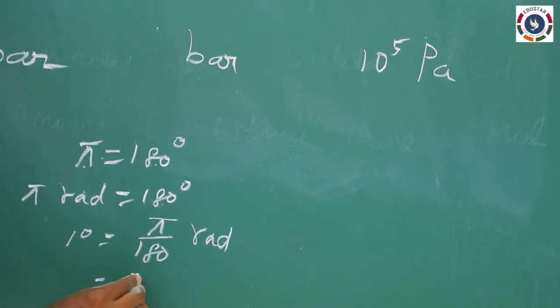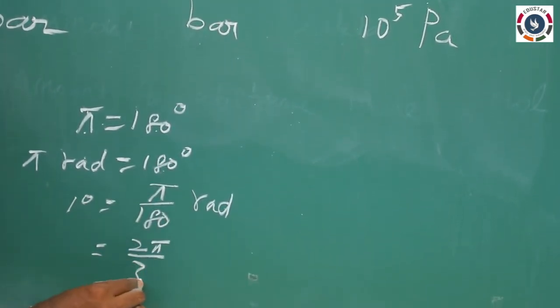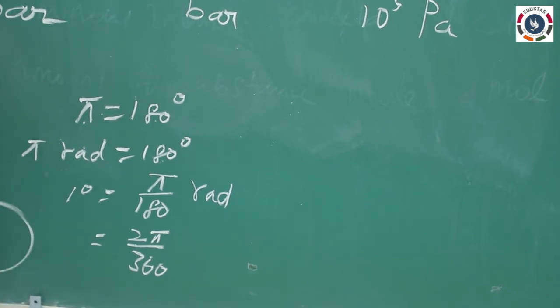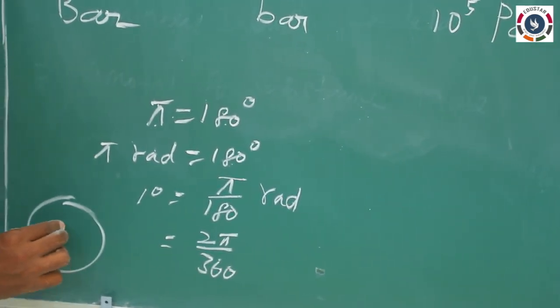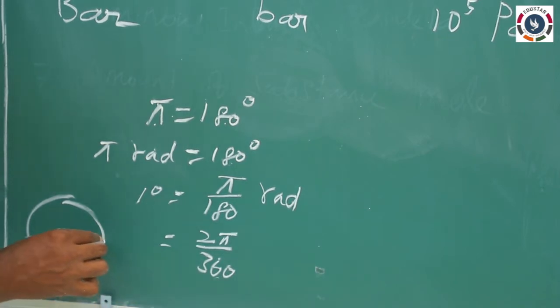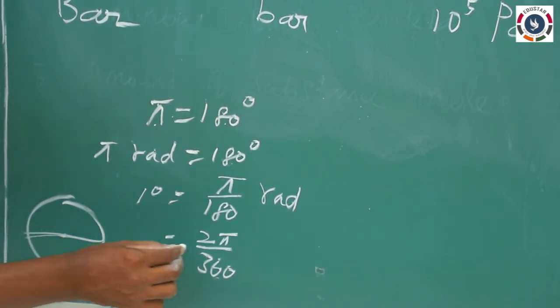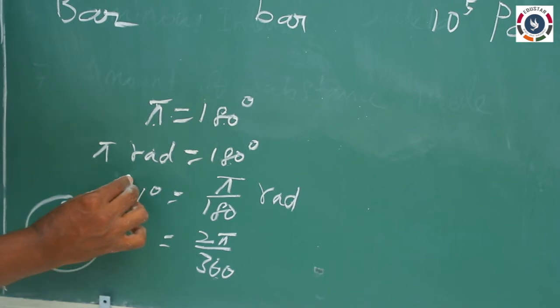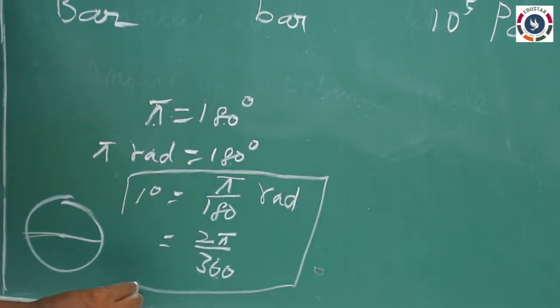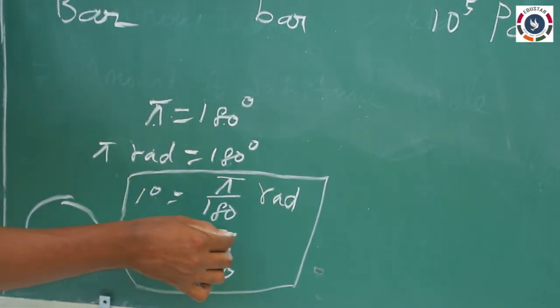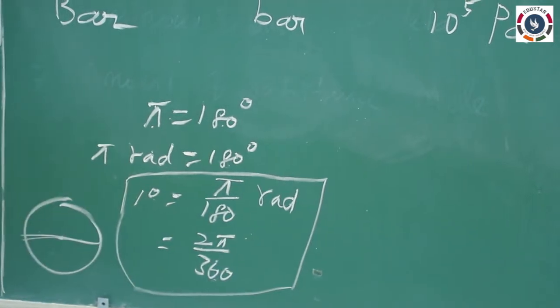Otherwise we can write 2 pi by 360 for a circle. The total angle of a circle is 360 degree, which is also denoted by 2 pi. So this is the conversion of theta from degree into radian.